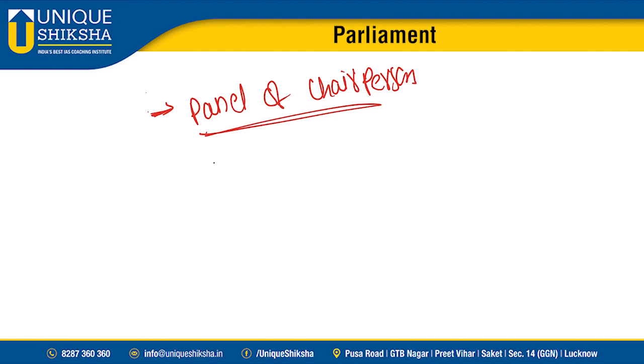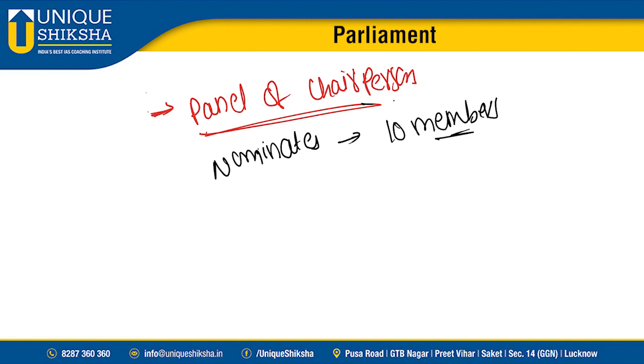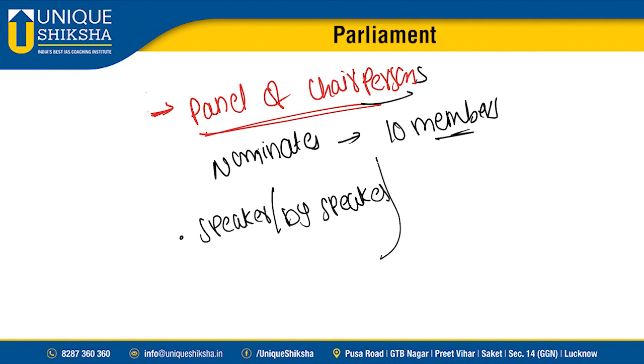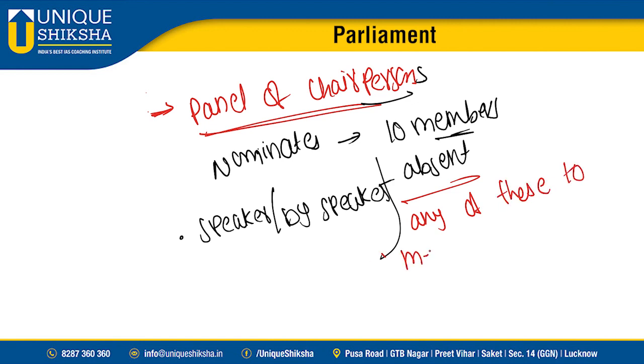We choose a panel of chairpersons. These are not elected, these are nominated by the speaker. The speaker nominates 10 members from the house, and this is the panel of chairpersons. Remember, this is important: when the speaker or deputy speaker is absent, any of these 10 members can preside the house.